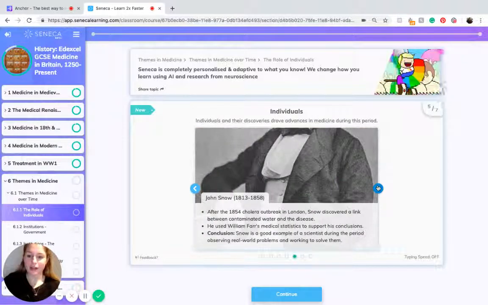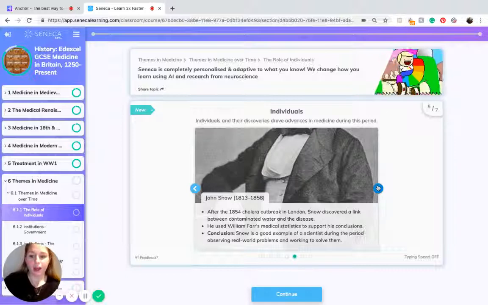John Snow, who lived from 1813 to 1858, had a role in our understanding of cholera. After the 1854 cholera outbreak in London, Snow discovered a link between contaminated water and the disease. He used William Farr's medical statistics to support his conclusions. The conclusion from this work is that Snow is a good example of a scientist during the period observing real-world problems and working to solve them.